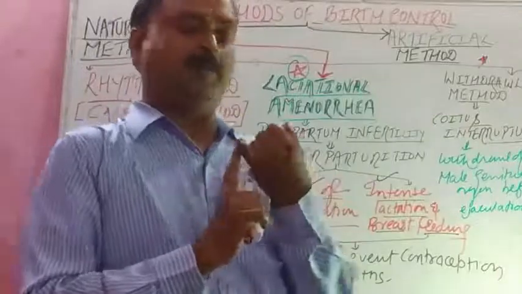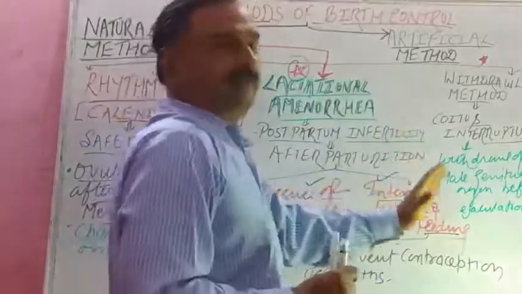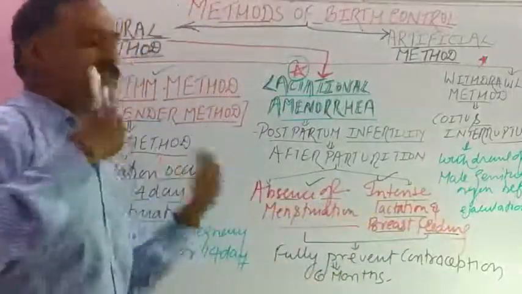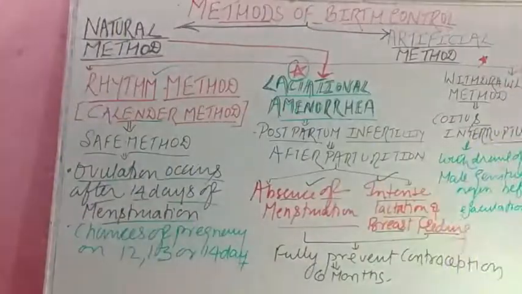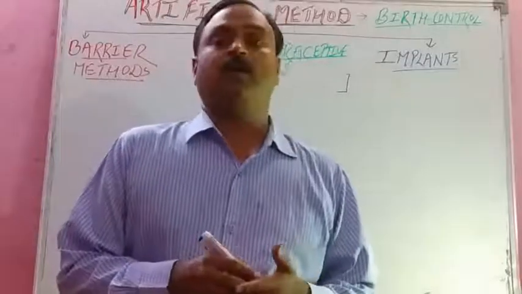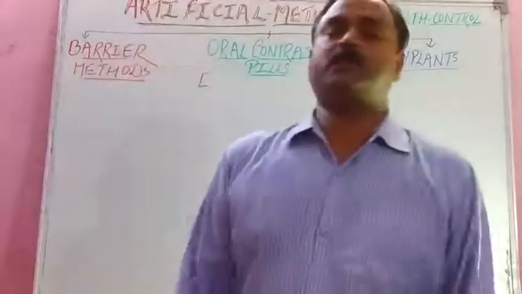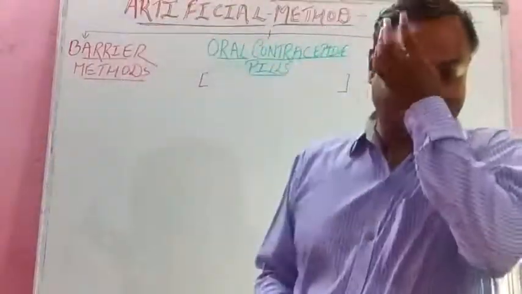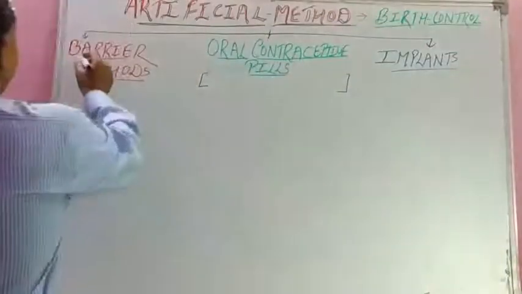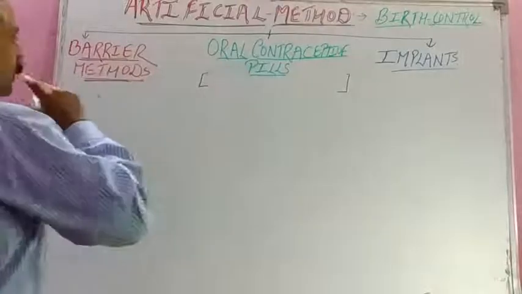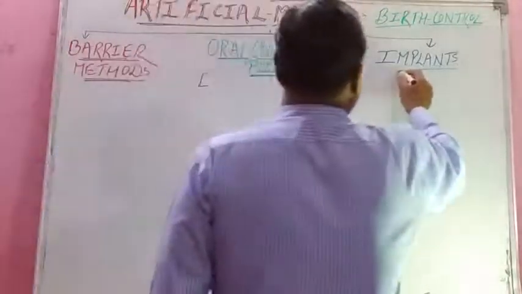So these are the three natural methods commonly. The first one is rhythm method, second lactational amenorrhea, and third one is the withdrawal method, isn't it? Now after this we will study artificial method. Student, now after natural method, we are going to study artificial or man-made method, isn't it? So the first one is barrier method, then oral contraceptive pills and implants.